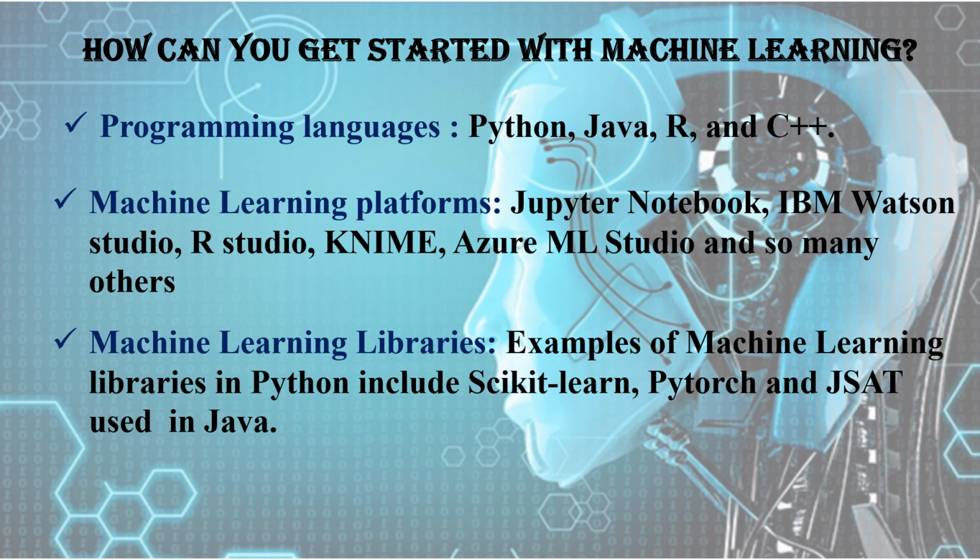Machine learning libraries in Python include scikit-learn, PyTorch, and JSAT used in Java. Before delving into Python libraries like scikit-learn and PyTorch, it's essential to master Python fundamentals. Start with my YouTube series, Getting Started with Python, to build a strong foundation. These basics are crucial for understanding and effectively utilizing advanced libraries, ensuring success in machine learning and data science.